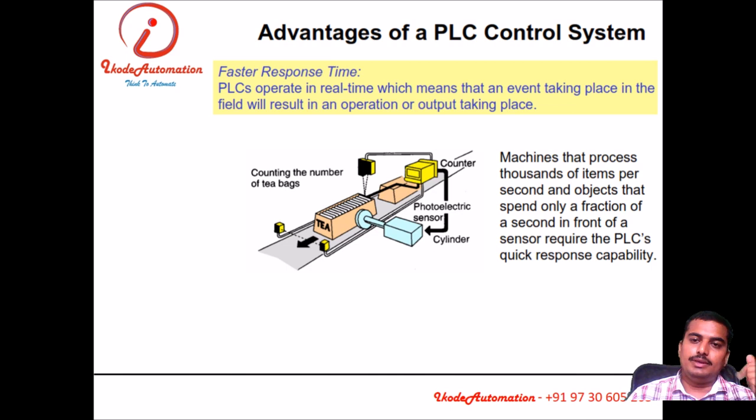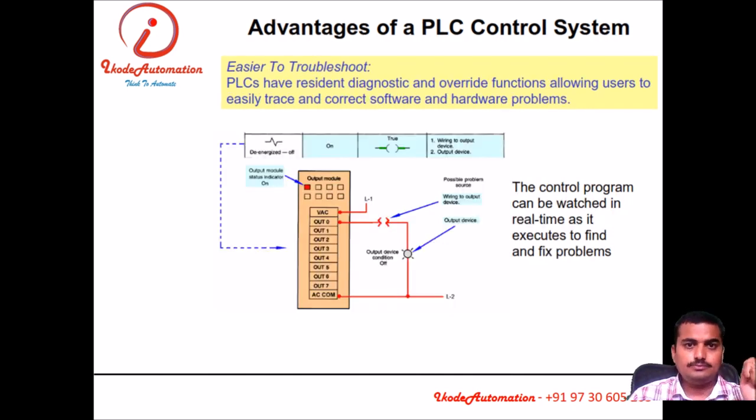Faster response time. A PLC has a very fast response time. In microseconds a PLC can perform an operation: 0.02 microsecond, 0.01 microsecond. This is the current processing time of the PLC.